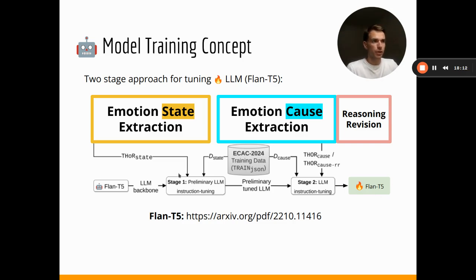The pipeline itself is a two-stage process. On the first stage, we extract the emotion states of the characters, while on the second stage we extract emotion causes with optional application of the reasoning revision techniques. And finally, for both of these stages, we have the resource that we use in order to implement such a training process.